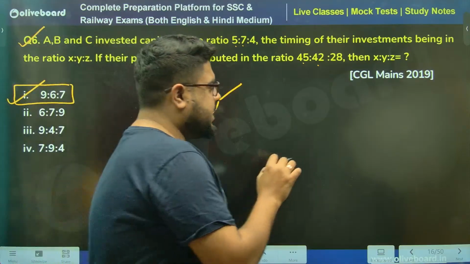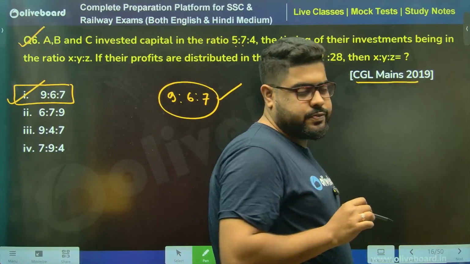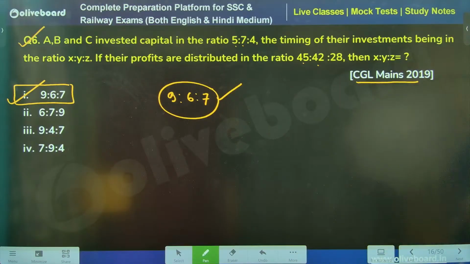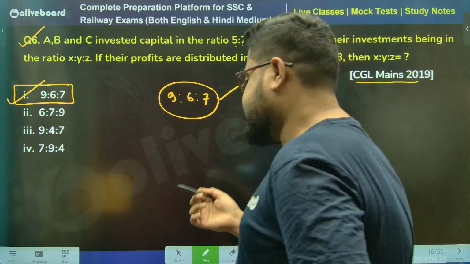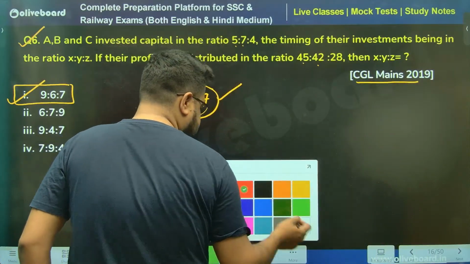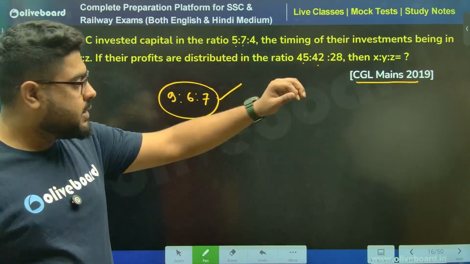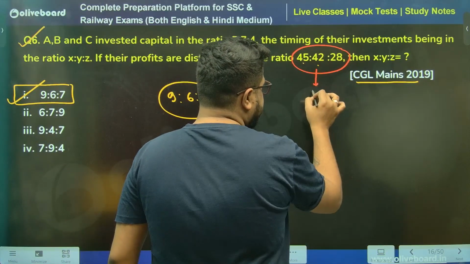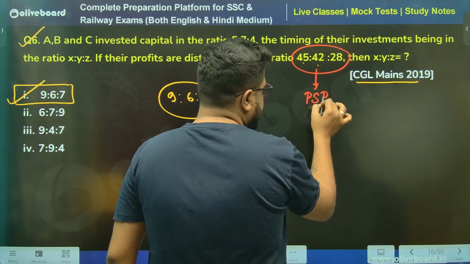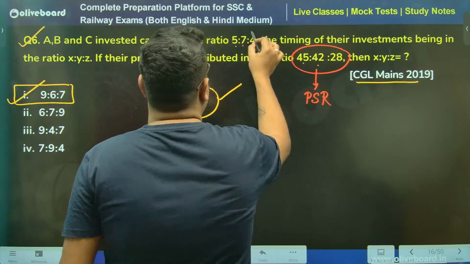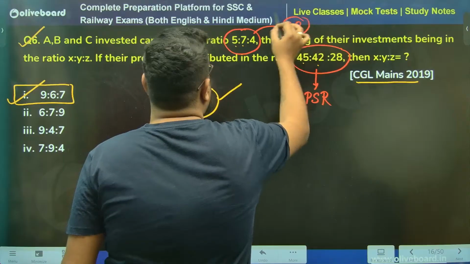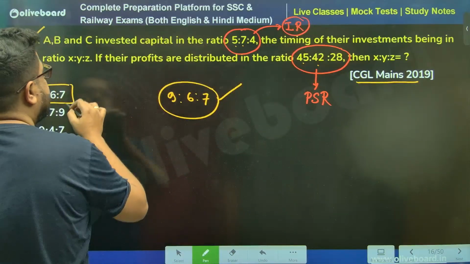This is a question that was asked in tier 2. Tell me, is it clear? I know I'm going a little fast. Try to understand. Anyone having doubts, please ask once again. This is your profit sharing ratio, this is your PSR, and this is your IR.